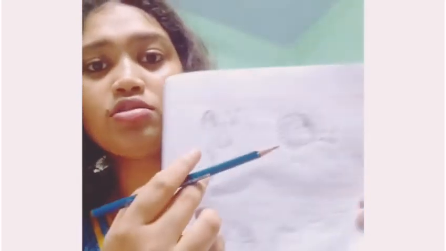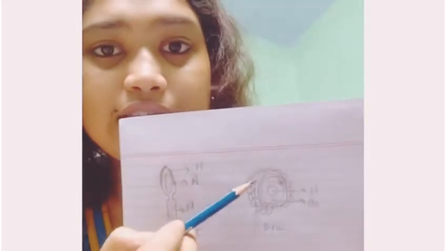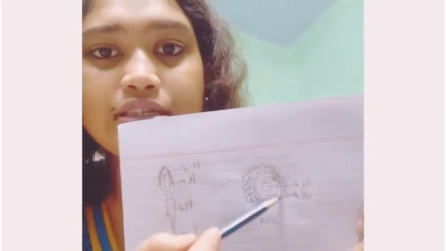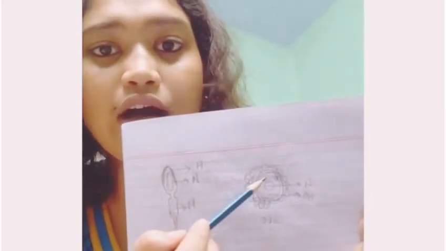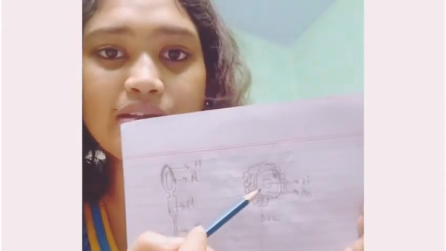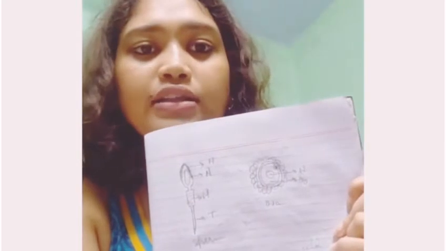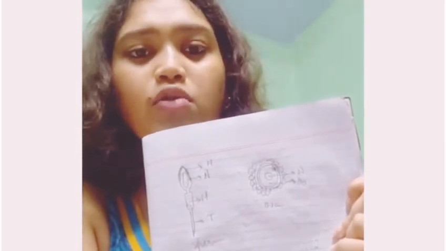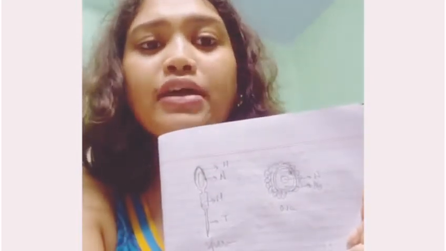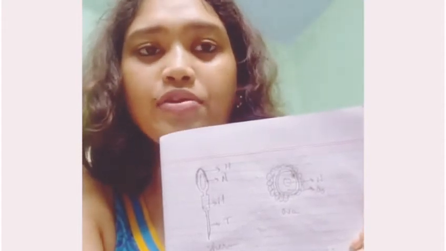Now you can see an ova, and it has ooplasm in it, and this is the nucleus in the middle. And the outer cells are the zona pellucida. We'll be coming to that later on. I will be giving you some information on that.